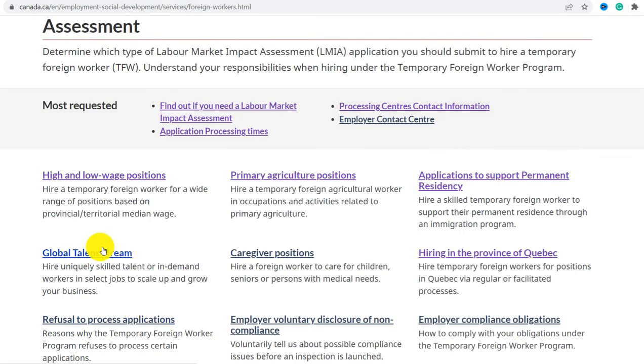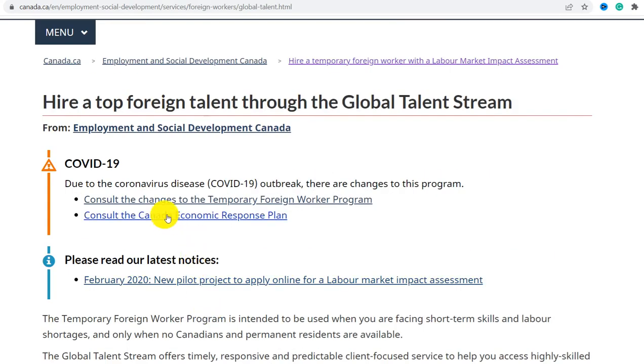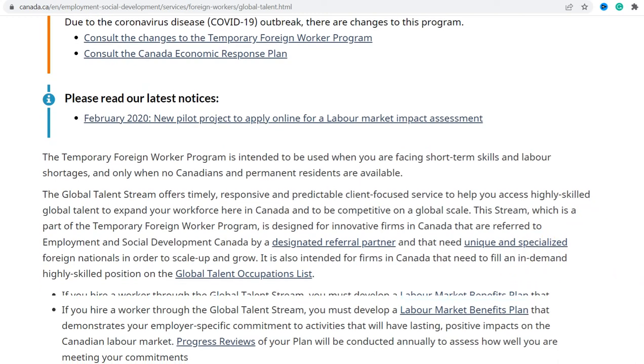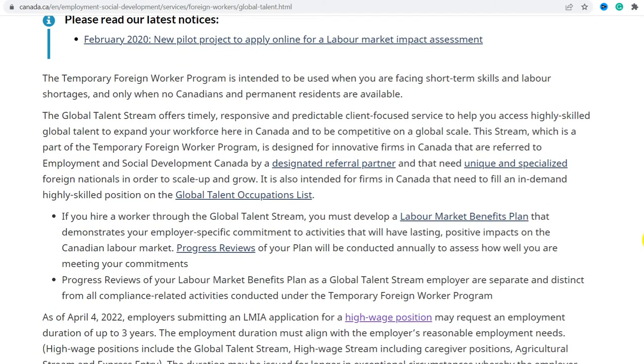Next one is global talent stream. Hire a top foreign talent through the global talent stream. That is the temporary foreign workers program intended to use when you are facing a short-term skills and labor shortage, and only when no Canadians and permanent residents are available. The global talent stream offers timely, responsive and predictable client focused service to help you access highly skilled global talent to expand your workforce here in Canada and to be competitive on a global scale.